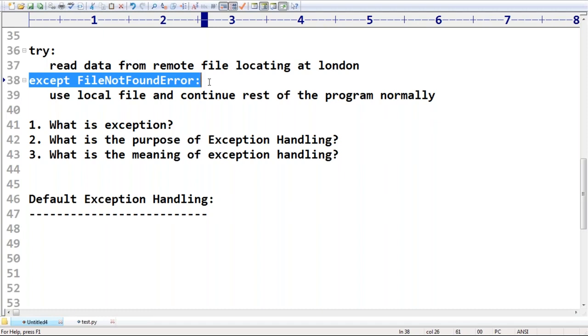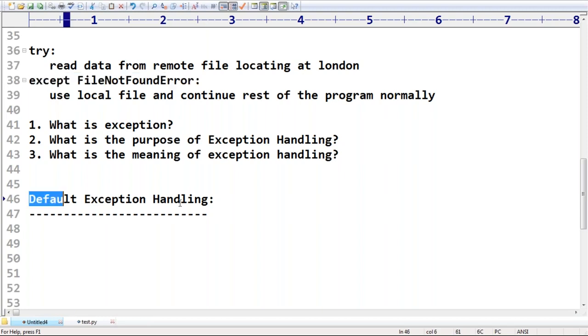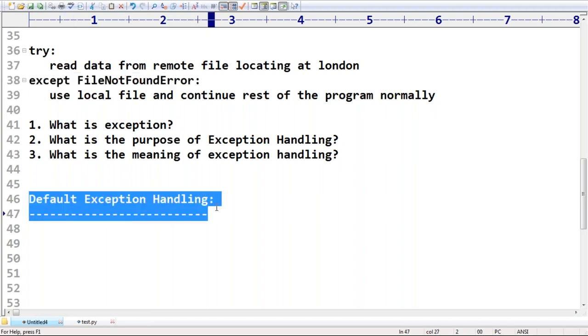If the handling code is not available, because I didn't define any try except, immediately the Python interpreter terminates the program abnormally and prints the corresponding exception information to the console. The rest of the program won't be executed. This is something like default exception handling in Java. Here also the same thing, sir.